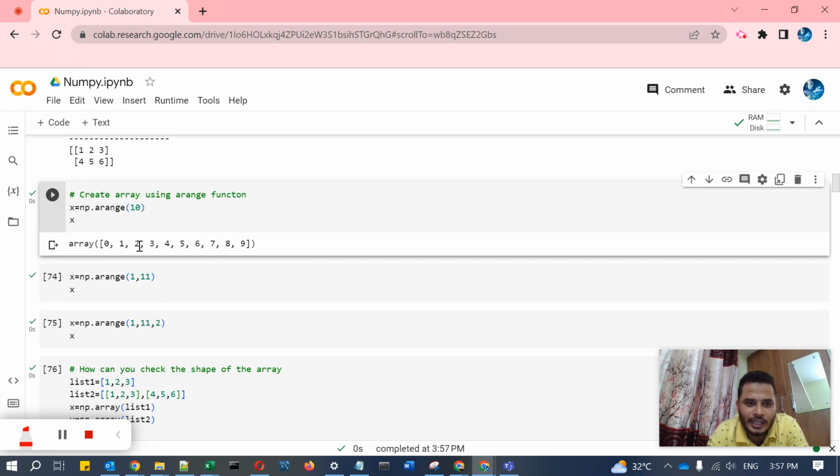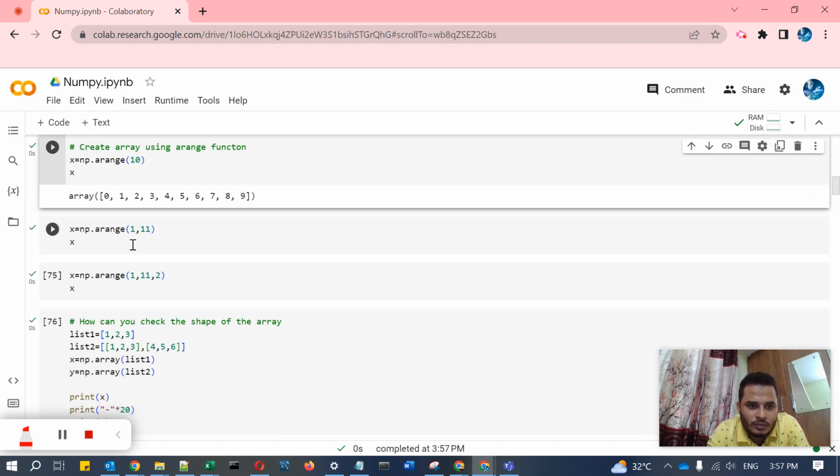Like this it will create an array of 10 elements, 0 to 9; 10 is excluded, and it goes till 9. Next, you can pass two elements in the arange function as well. It will exclude 11, going from 1 to 10, and it will create one array.